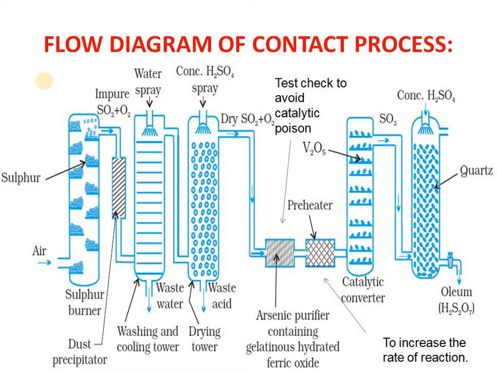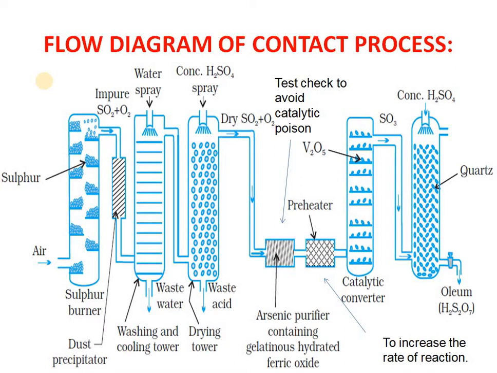Now you have dry sulfur dioxide, and since there was an excess supply of air from the very beginning, sulfur dioxide plus oxygen will go together, not only sulfur dioxide. Now we have to check for any type of poison, like arsenic.